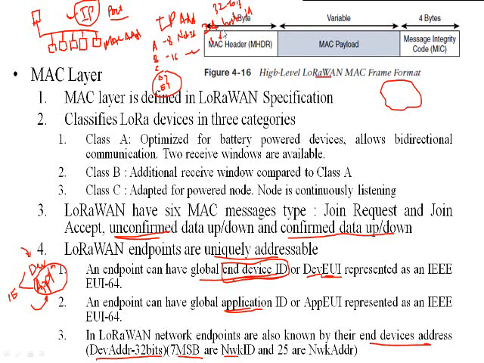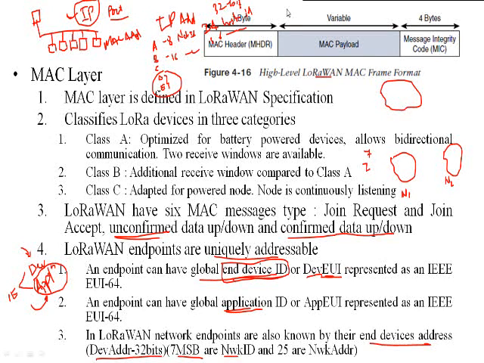In the same way, within a LoRaWAN network, let's suppose this is the LoRaWAN network, this is network 1. Again, we can have network 2 for the LoRaWAN. So we can have a collection of 2⁷ different networks. Here in class A, 2⁸ networks and 2²⁴ hosts within the network.